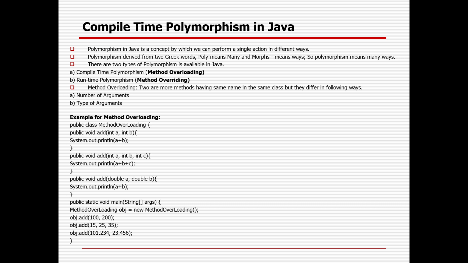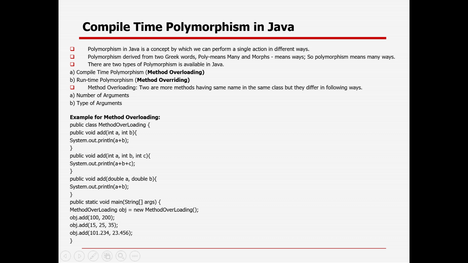How can I make methods differ? Either by changing the number of arguments or the type of arguments. Number of arguments means instead of 1 I can make it 2, 3, 4, like that, or for data type, instead of integer I can make it double or float. I can change all this, right? So these are the two ways I can do it.